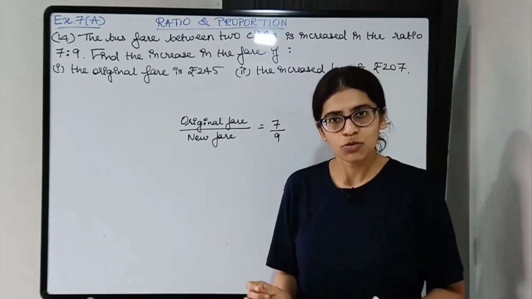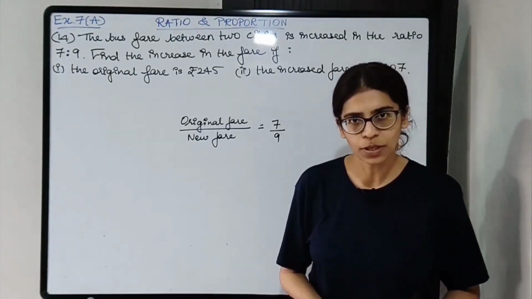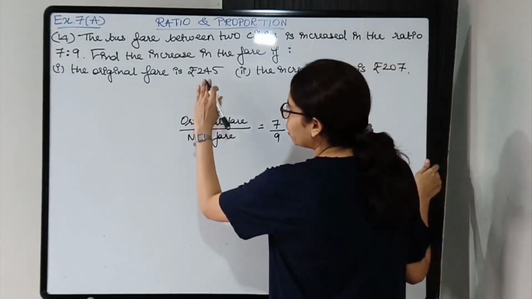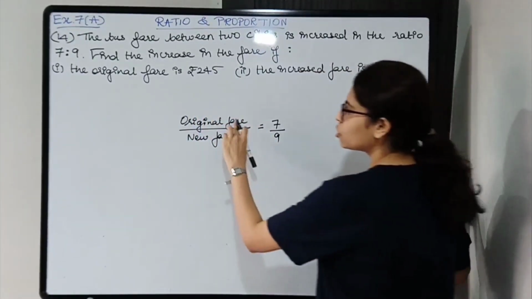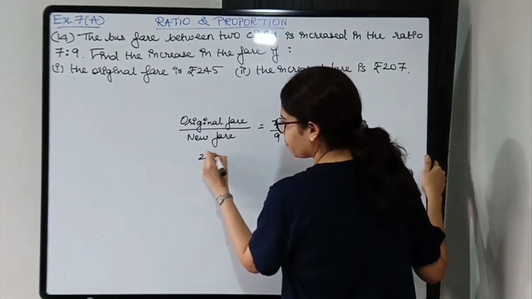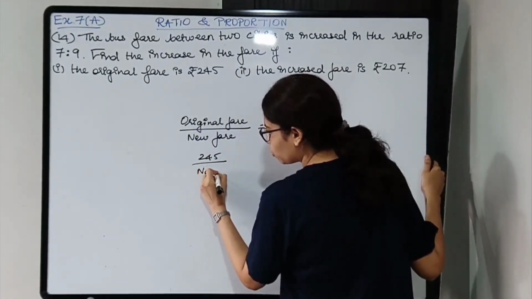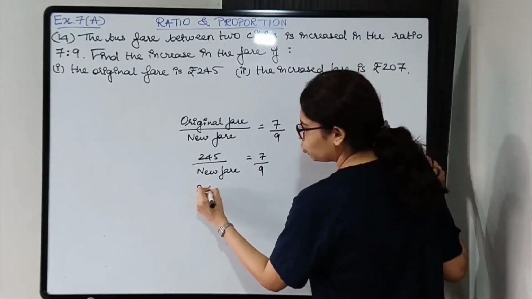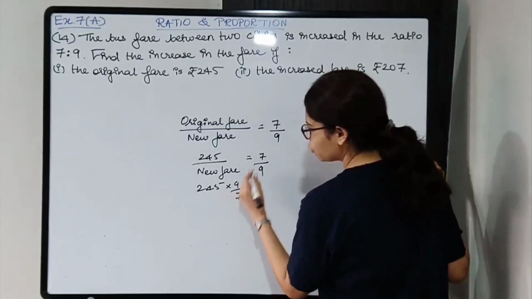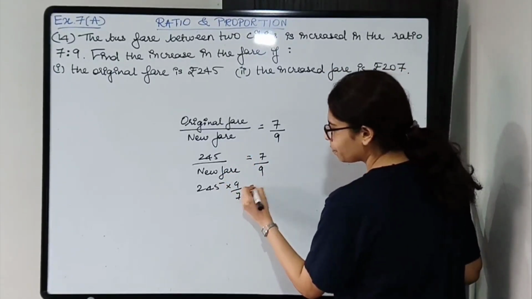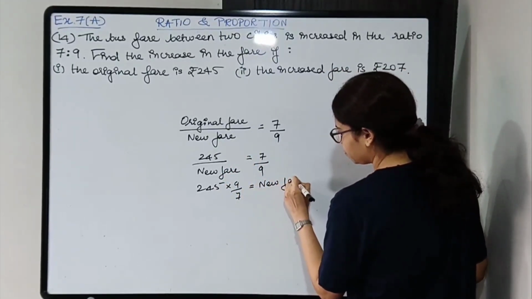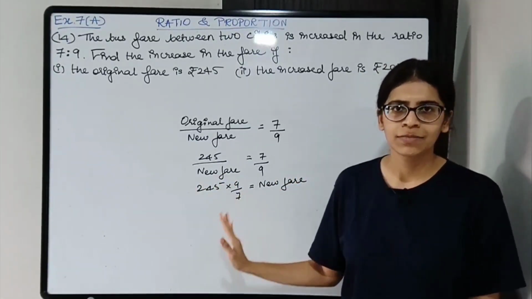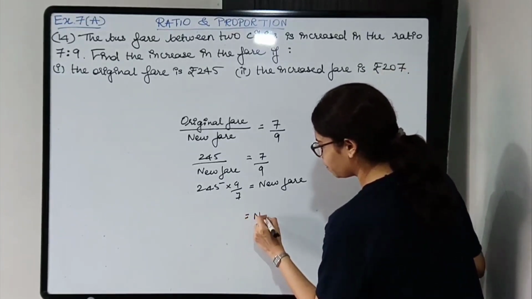Students, first we'll see how to solve and then we'll solve with proper steps. So the original fare is given in the first case. It is 245. Original fare is 245. New fare we don't know, so we can easily find it out. It will be 245 into 9/7. Shifting this over here, it becomes the reciprocal, is equal to new fare, right? So we'll easily get this on solving. We'll get the new fare, whatever it is.